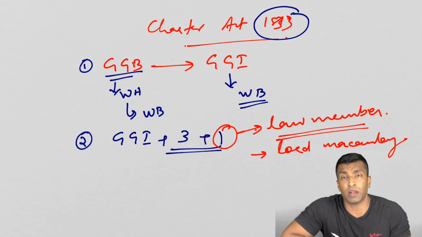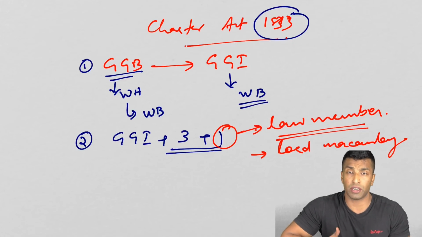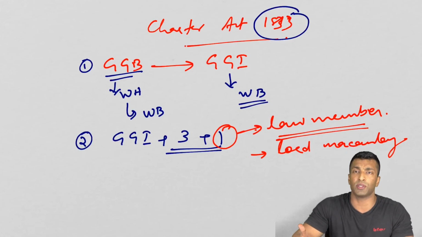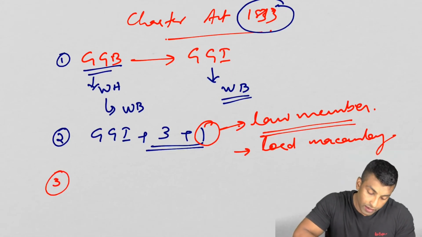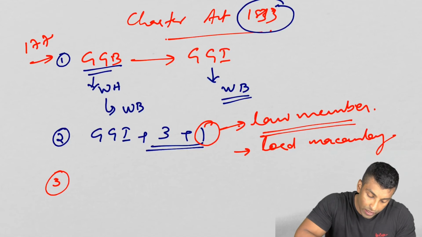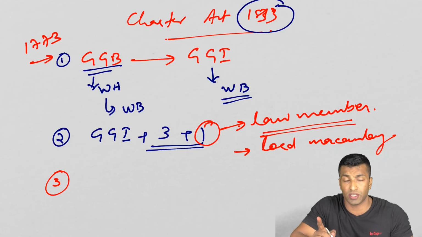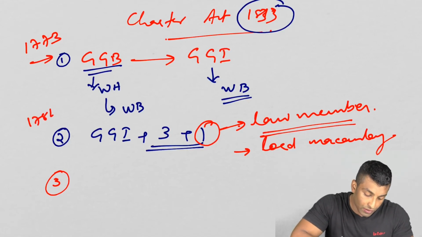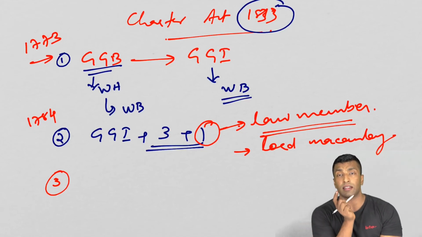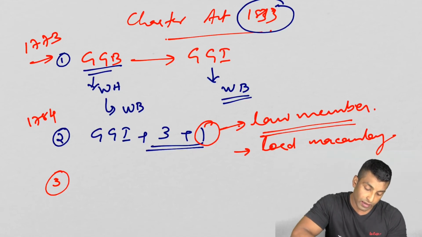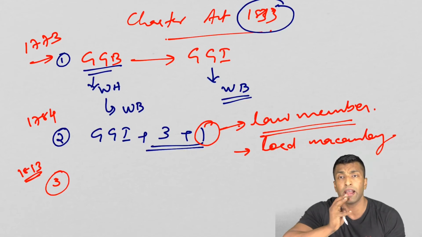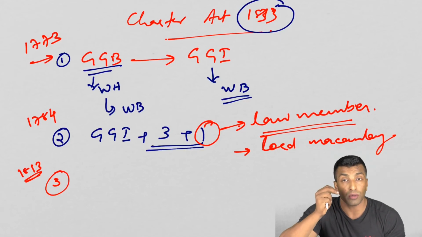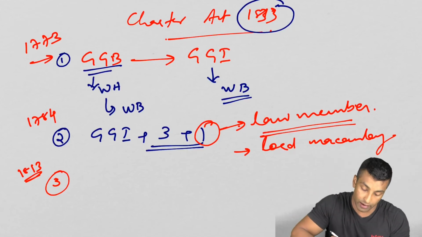When we discuss the Macaulay Minute or the downward filtration theory or trickle-down theory of education, we'll be referring to this person only. It is associated with this person. Third one: see, here there is a change from the 1773 Regulating Act, right? The Governor General of Bengal became the Governor General of India. Here there is a change from the 1784 Pitt's India Act, that 3 became 4. Now here from 1813 there is a change. In 1813 we have discussed that the monopoly ended except in 2 items. So 2 surviving monopolies were there. Those 2 surviving monopolies also ended.